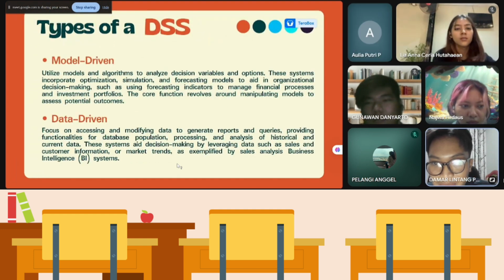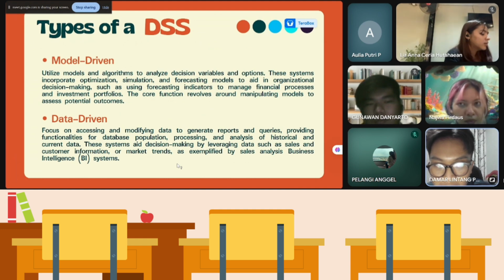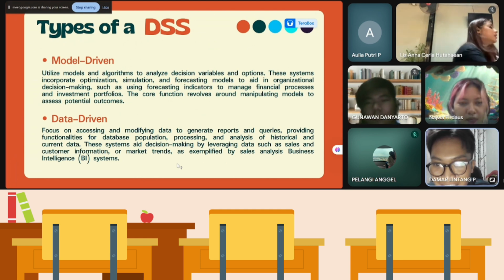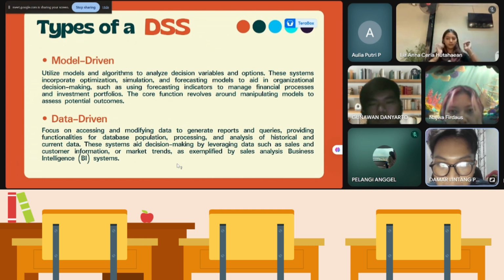Next are the types of DSS. First is model-driven, which utilizes models and algorithms to analyze decision variables and options. The system incorporates optimization, simulation, and forecasting models to aid in organizational decision making, such as using forecasting indicators to manage financial processes and investment portfolios. The core function revolves around manipulating models to assess potential outcomes.